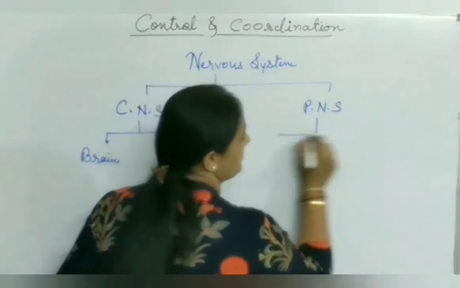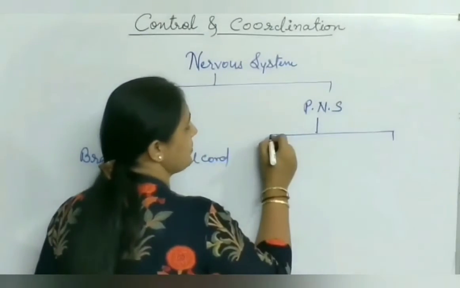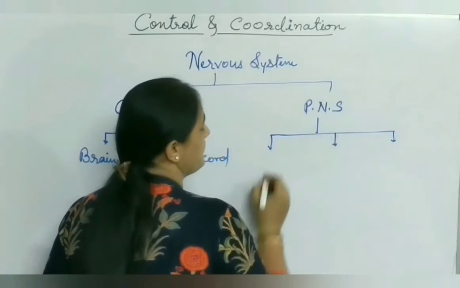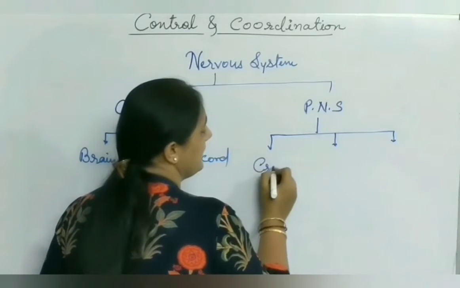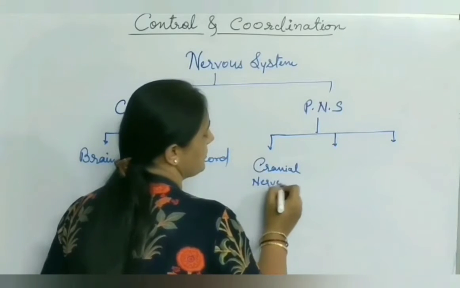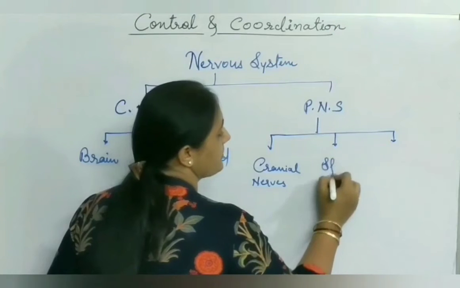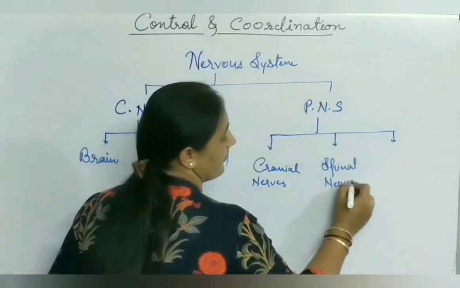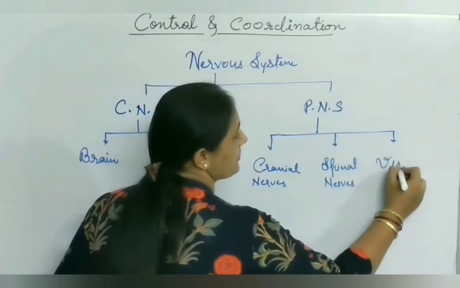Peripheral nervous system, this system comprises of different types of nerves. There are three types of nerves, that is cranial nerves, spinal nerves and visceral nerves.